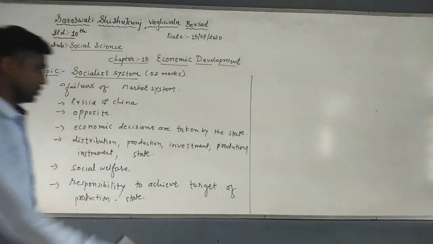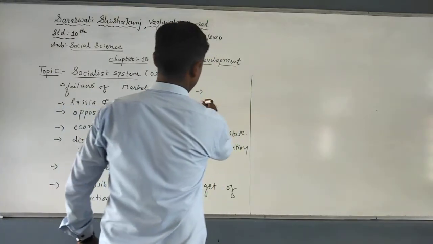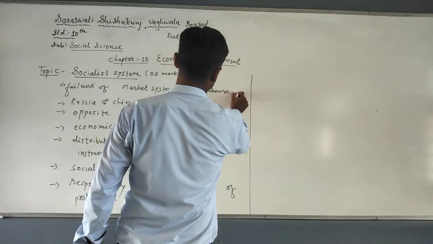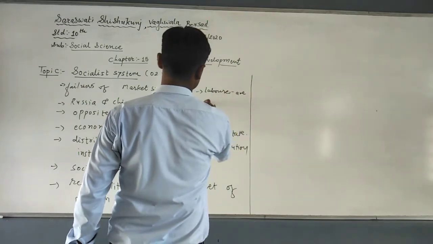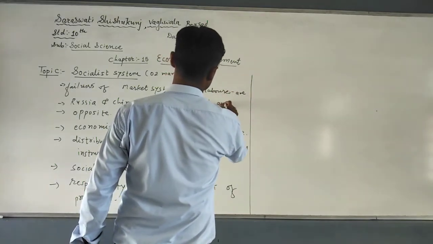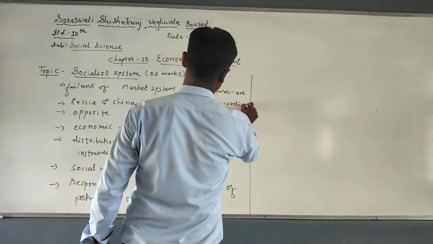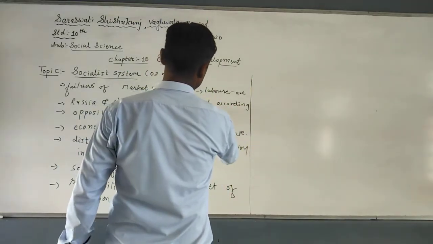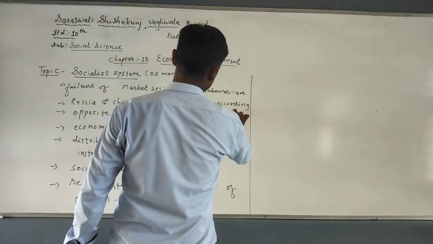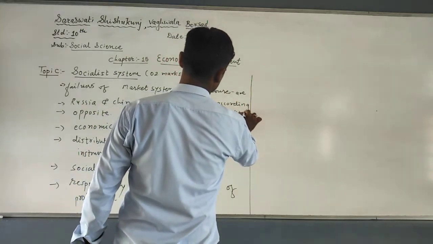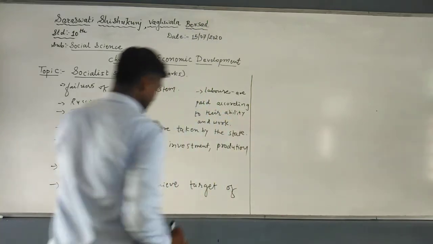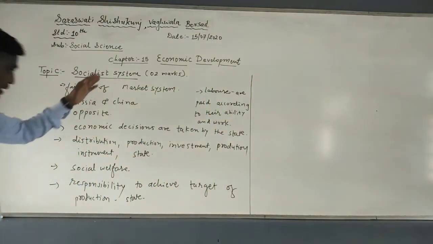So here I mentioned this point: laborers are paid according to their ability and work.